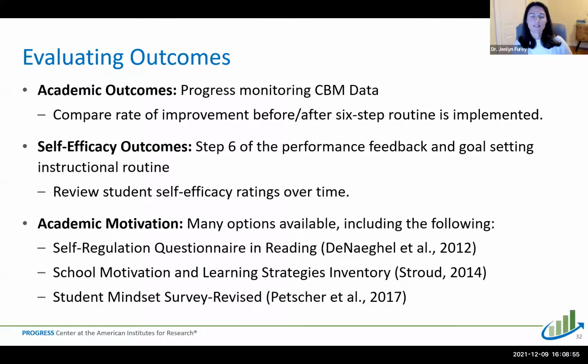So lastly, if you are implementing this routine, there are a few different ways that you can evaluate outcomes for your student. One way is to look at whether or not this routine is helping to improve their academic outcomes. To do this, it's very straightforward to take the existing progress monitoring data that you're already using and compare the student's rate of improvement or progress before you put this routine into place and after.